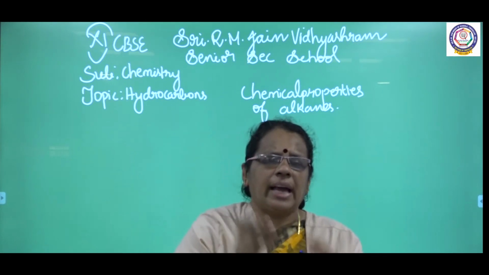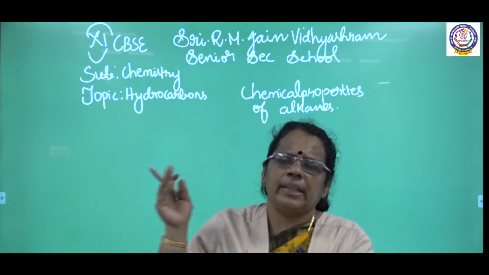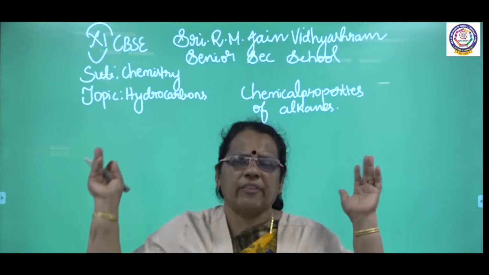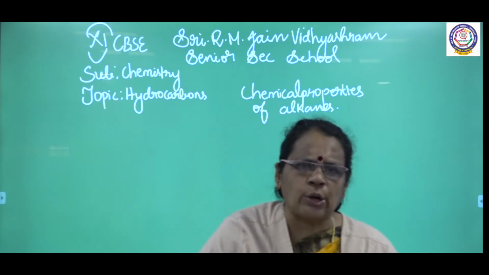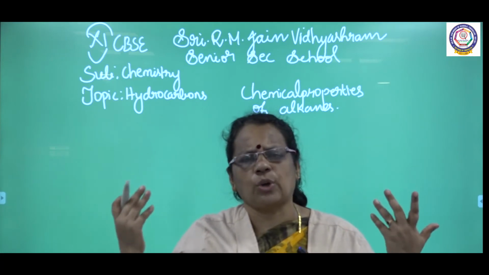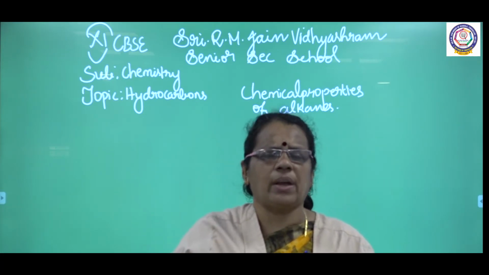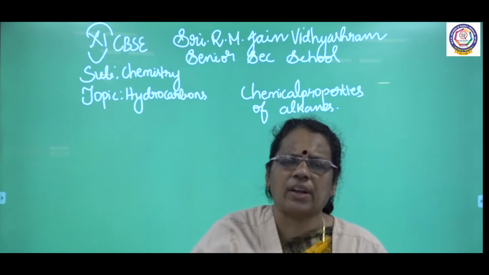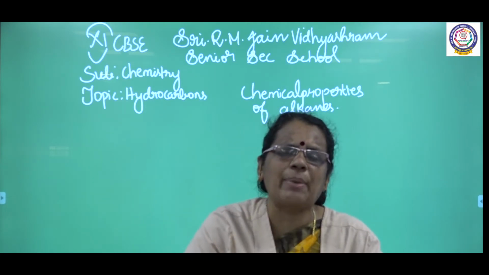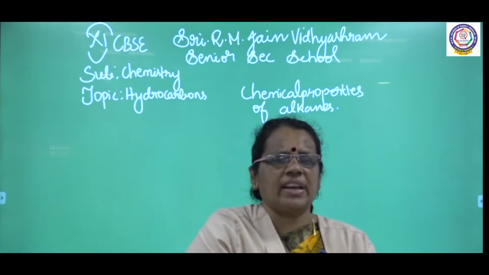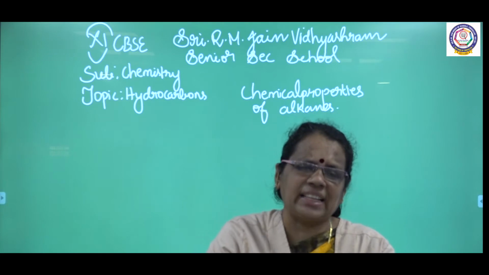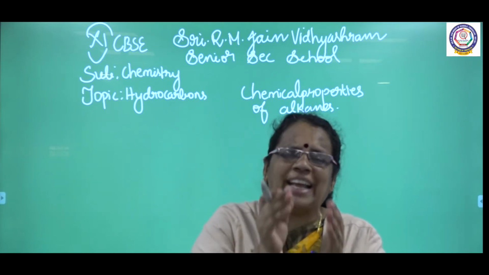After that, I started with chlorination in the presence of sunlight, where methane undergoes chlorination. I got different products: methyl chloride, methylene chloride, chloroform and carbon tetrachloride. So many polyhalogen derivatives I got from the halogenation reaction. Next I told the free radical mechanism. Usually halogenation reaction occurs by free radical mechanism. I told about free radicals, which are formed by homolytic cleavage.